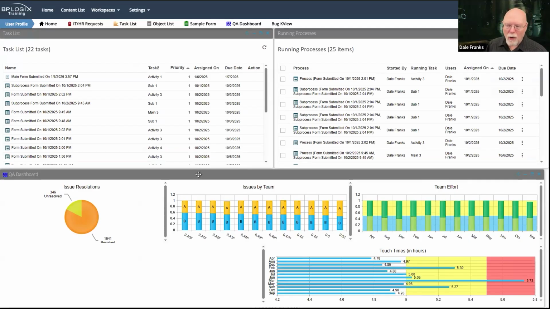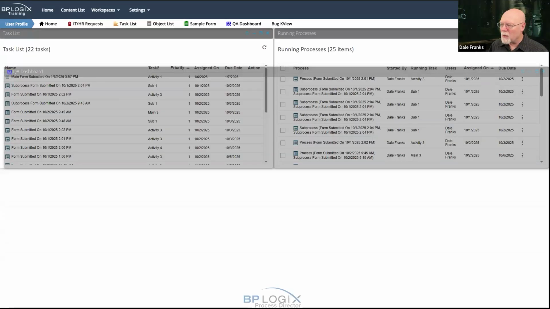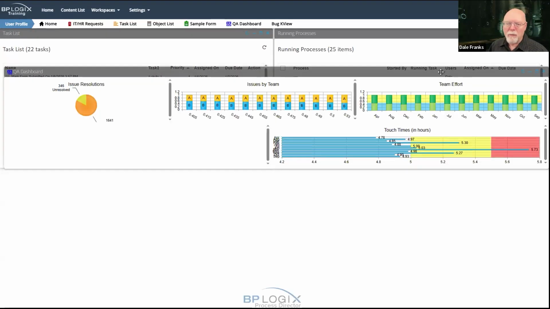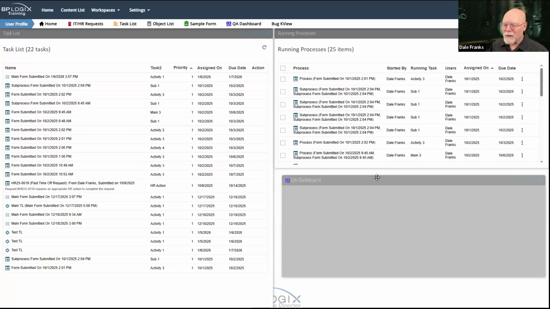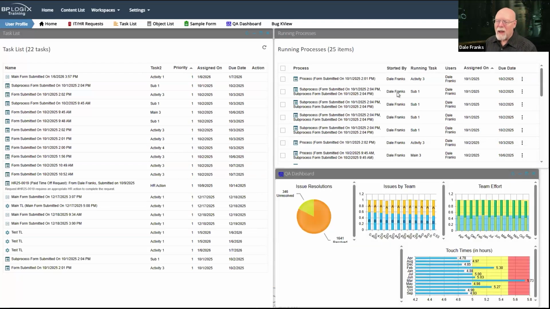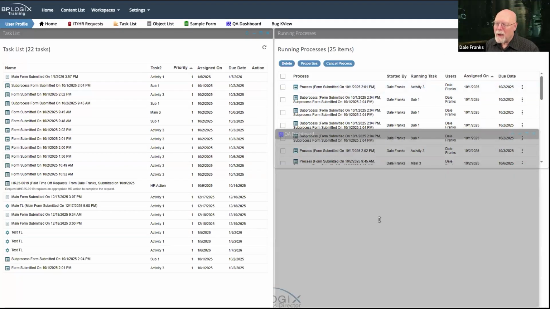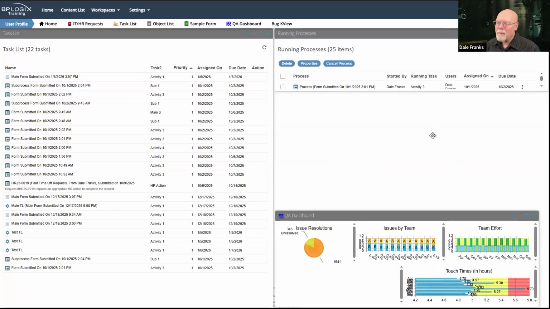A, it is kind of cool. B, it does allow me to kind of move and resize things in weird ways. I'm not limited to the number of portlets that I can have, and I can change their sizes. And so if I decide that I still want to see these three things, and I want to see that there, and then I want to see this little one down here, and I want to organize it that way, I can. If I think this one is probably too big, I don't really need it that big, I'd rather have my other thing bigger.